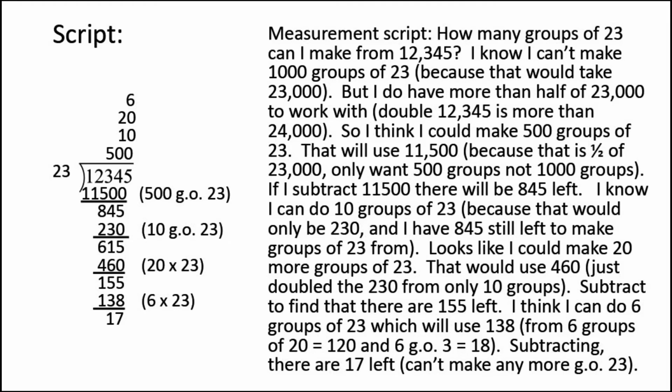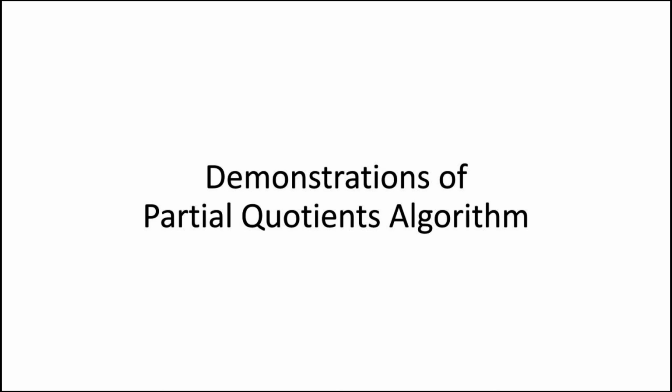12,345 divided by 23 means how many groups of 23 can I make from 12,345? And the process of the division algorithm, just like if I was using real materials, also flows much more nicely for me and for many children. So we finish off with several examples from the measurement perspective and from the sharing perspective.